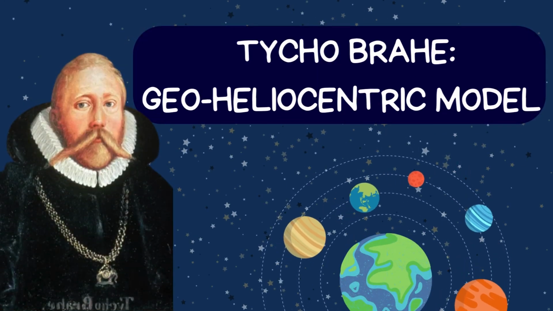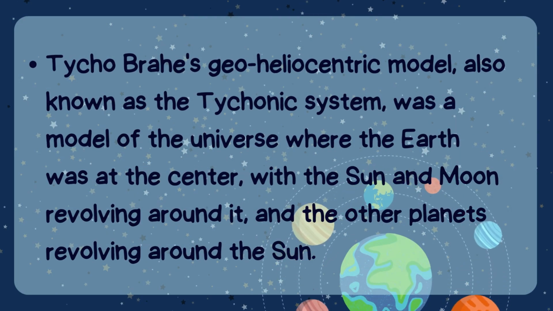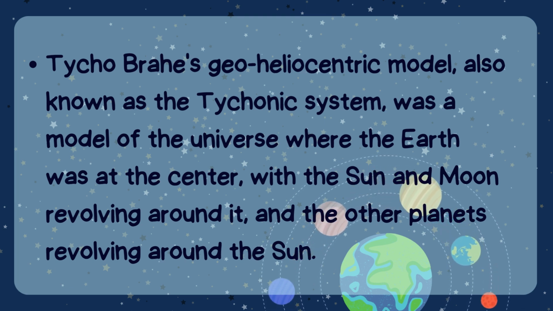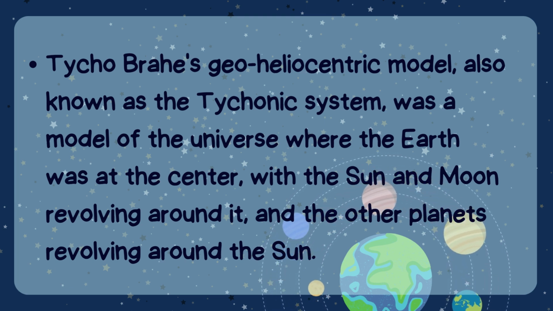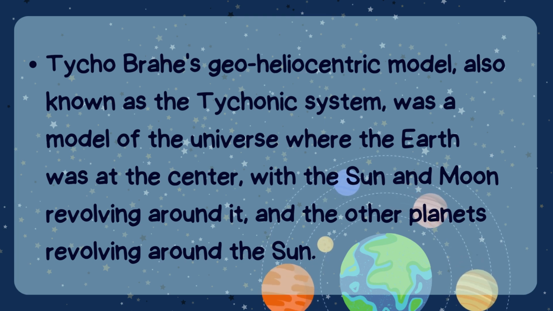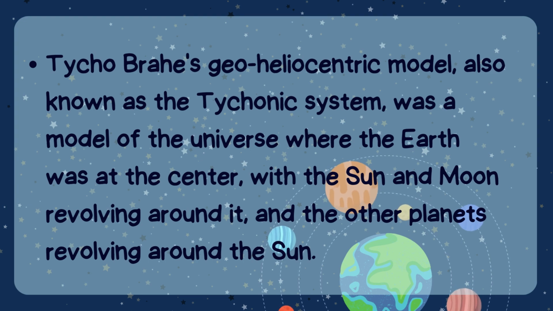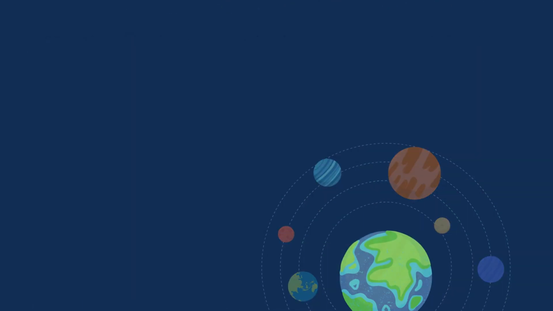Tycho Brahe's geoheliocentric model. Tycho Brahe's geoheliocentric model, also known as the Tychonic system, was a model of the universe where the Earth was at the center, with the Sun and Moon revolving around it and the other planets revolving around the Sun.